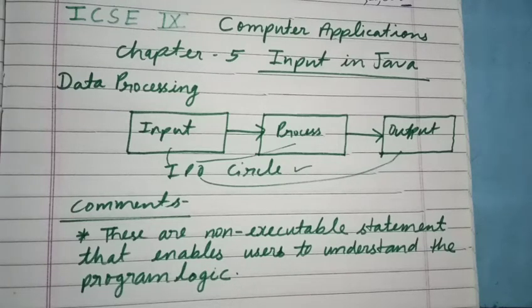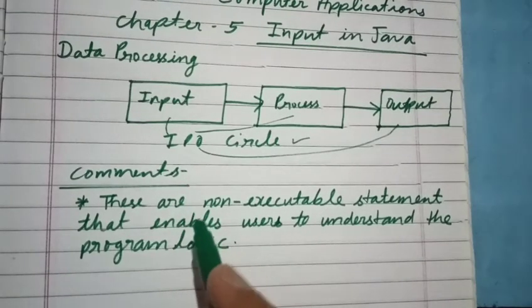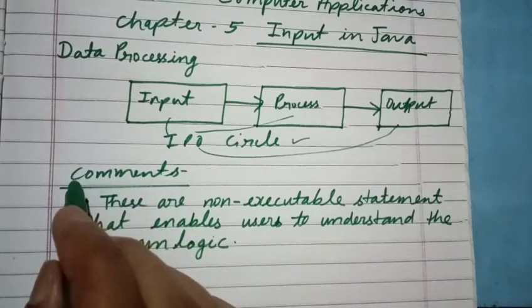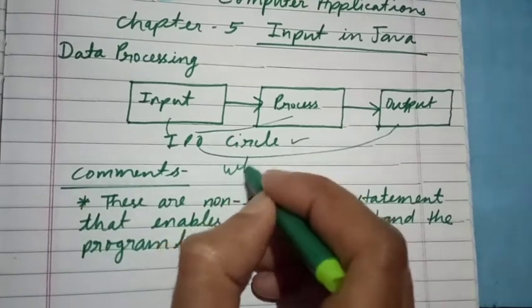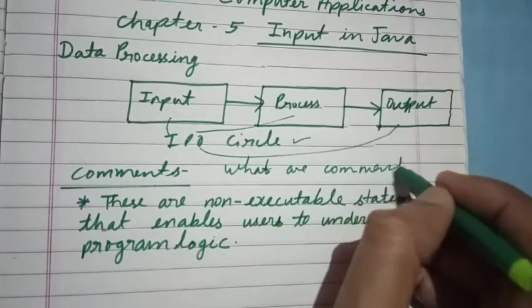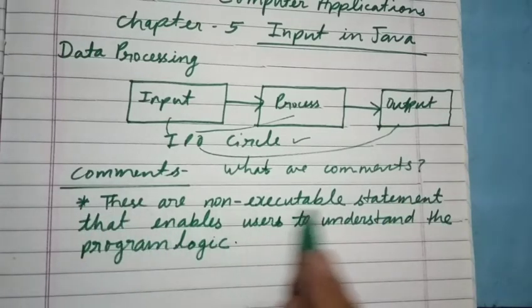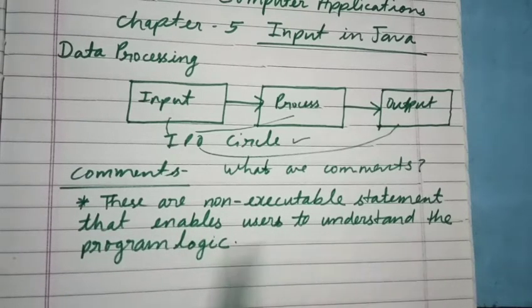Sometimes we want to tell others what we are going to do in a program. So we can write this also in our program. To tell about the program logic, we use some statements. They are called comments. So if the question comes, what are comments,